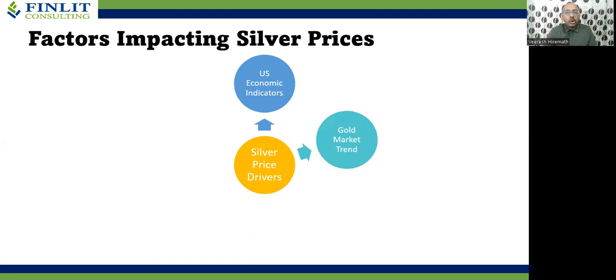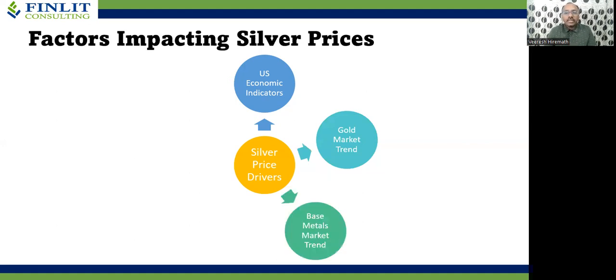The second is the gold market trend. As we saw, silver and gold are precious metals. Silver is considered a sister metal for gold. Whatever price movement happens in gold, there is some ripple effect on the silver market also. Hence, the gold market trend is also very important while looking at silver price movement.